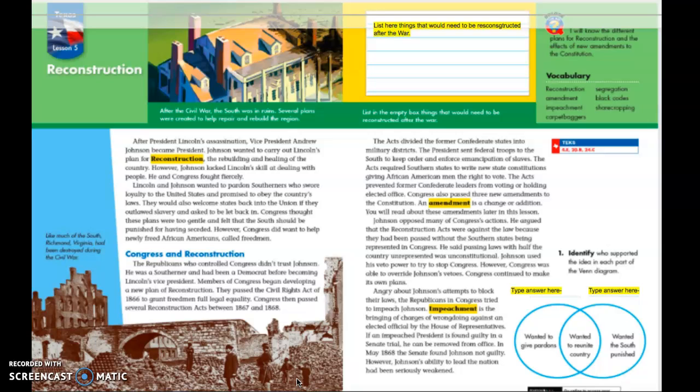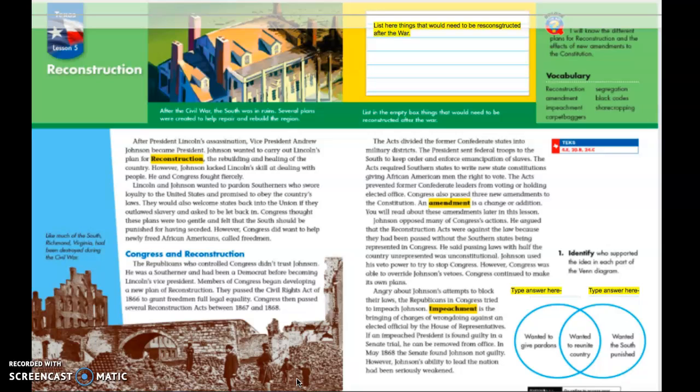Angry about Johnson's attempt to block their laws, the Republicans in Congress tried to impeach Johnson. Impeachment is the bringing of charges of wrongdoing against an elected official by the House of Representatives. If an impeached president is found guilty in a Senate trial, he can be removed from office. In May 1868, the Senate found Johnson not guilty. However, Johnson's ability to lead the nation had been seriously weakened.